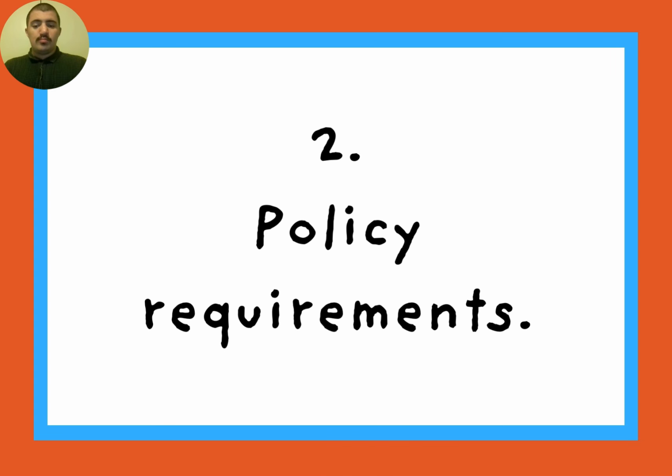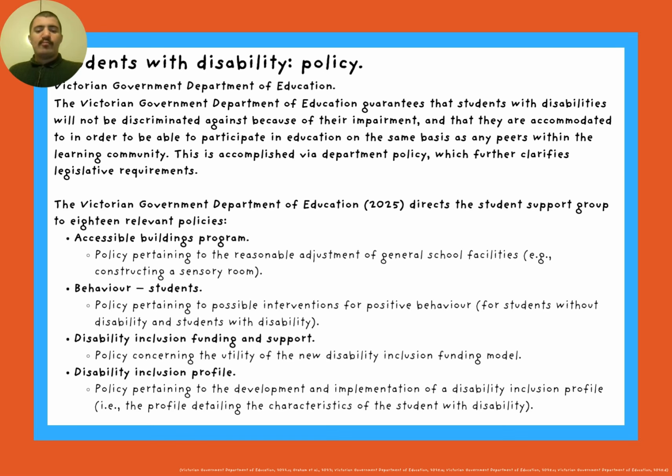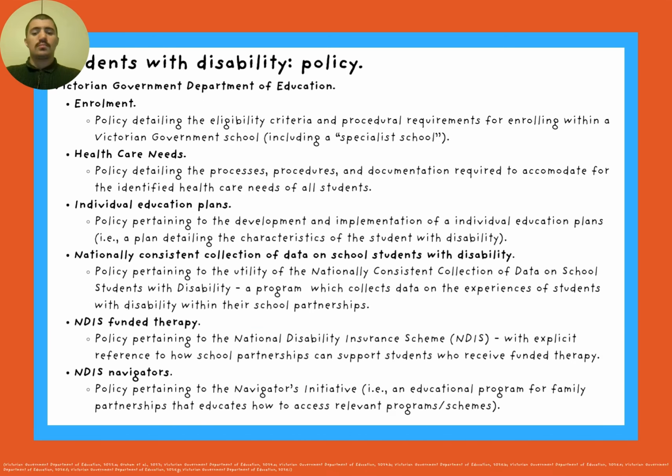Policy requirements. The Victorian Government Department of Education utilises department policy to clarify the specific legislative requirements. The Victorian Government Department of Education directs the Student Support Group to relevant policies, with explicit reference to students on the spectrum within policy for student support groups.